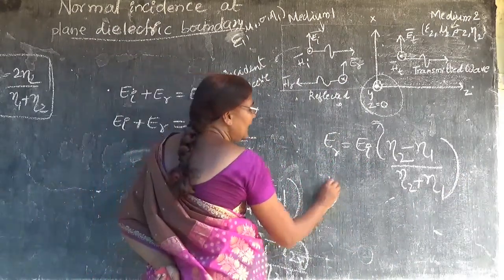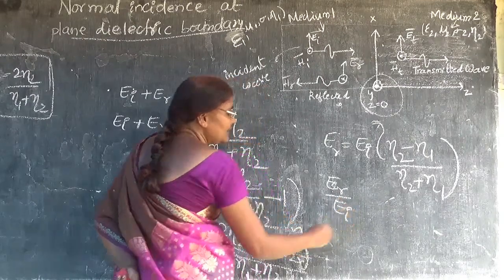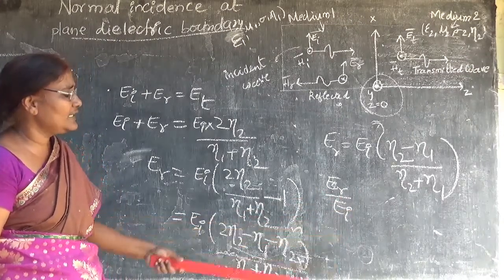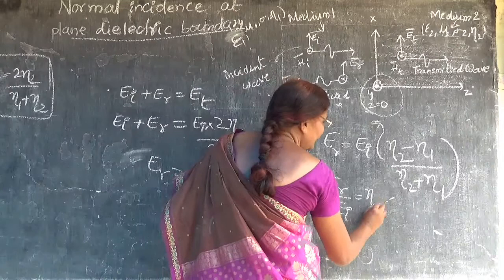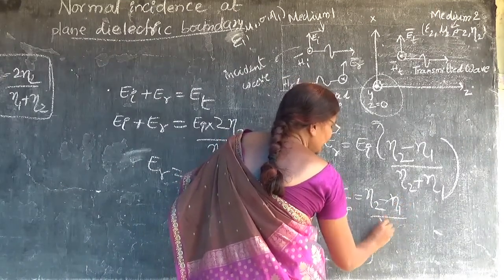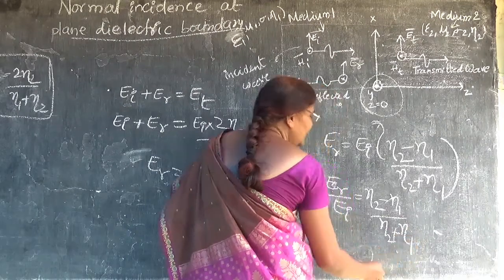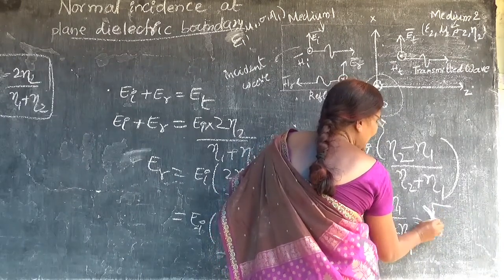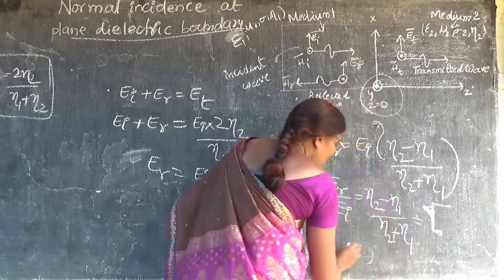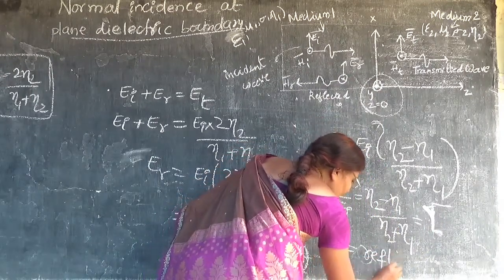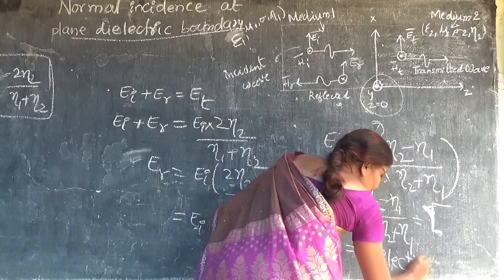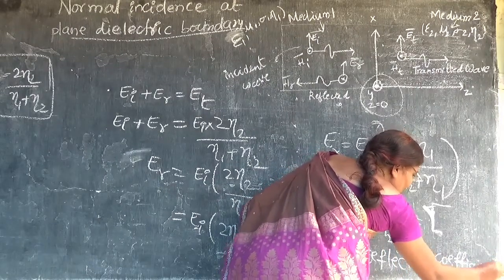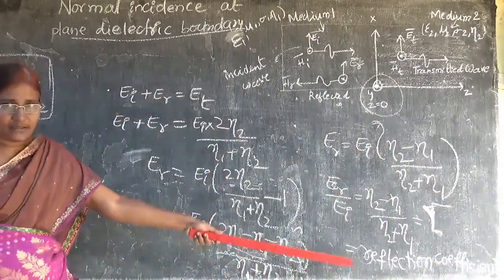So ER by EI, that means electric field of the reflected wave by electric field of the incident wave, will give the value eta 2 minus eta 1 by eta 2 plus eta 1, which is called capital tau, and this is called reflection coefficient.